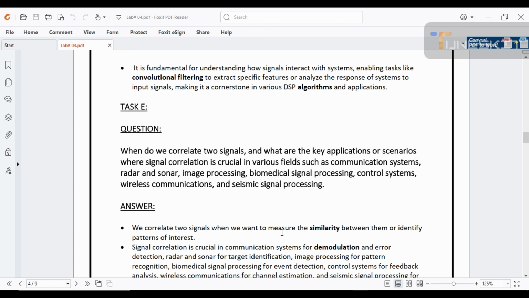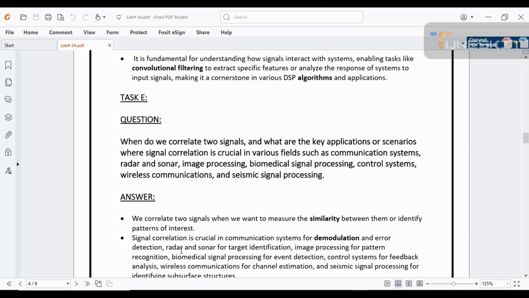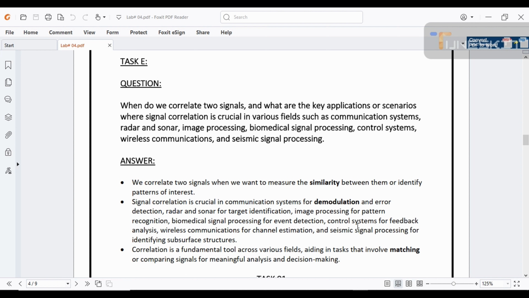Or identify patterns of interest. Second point is signal correlation is crucial in communication systems for demodulation and error detection, radar and sonar for target identification, image processing for pattern recognition, biomedical signal processing for event detection, control systems for feedback analysis, wireless communication for channel estimation, and signal processing for identifying subsurface structures.